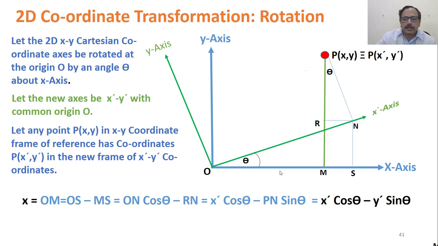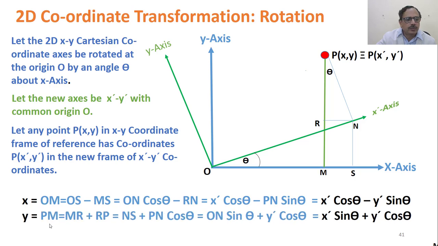OM can be represented as OS minus MS. If you consider triangle ONS, then OS is ON cos theta, which is x dash cos theta, and MS is equal to RN. In this triangle, as this is angle theta, perpendicular by hypotenuse is sin theta, so the perpendicular RN is PN sin theta, which is y dash sin theta. So x equals x dash cos theta minus y dash sin theta.